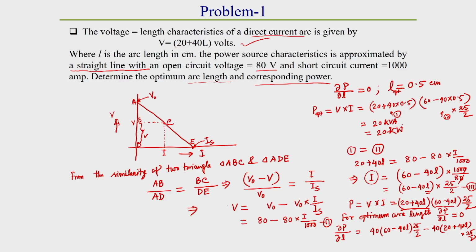So, this problem shows how to calculate the optimum arc length and optimum power of a particular welding operation.